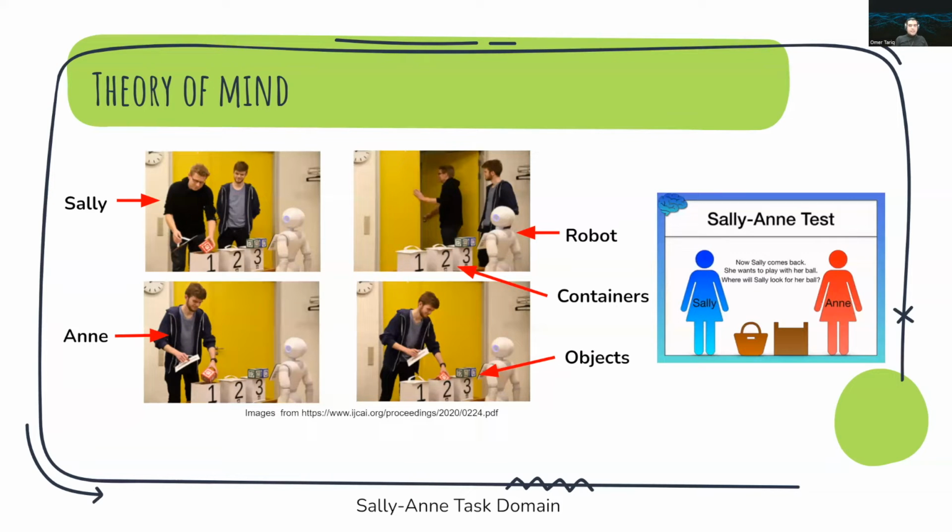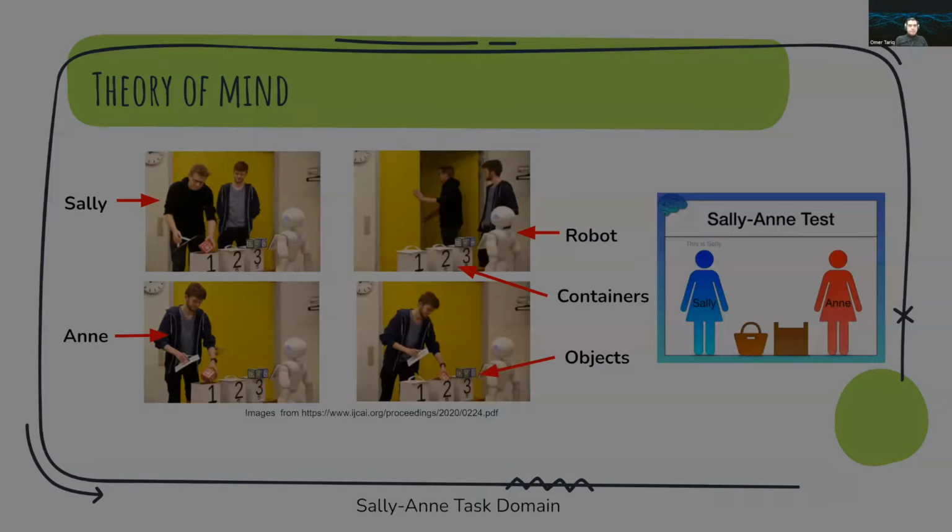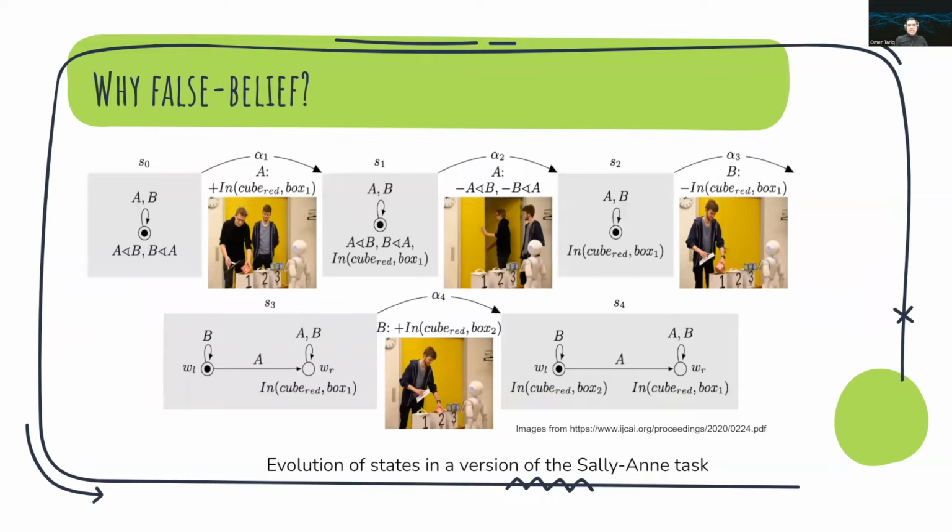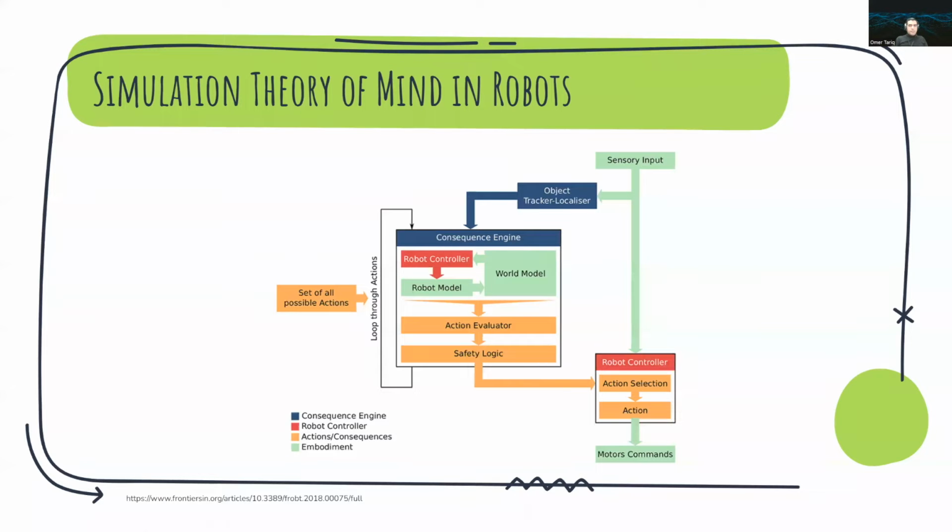The robot keeps track of all the interactions with the environment. In this experiment, Sally puts an object in the first container and leaves. After Sally leaves, Annie takes the same object from the first container and puts it into the second container. By doing so, the robot ends up with a false belief. The robot is then asked a series of questions revealing whether the robot has correctly modeled the beliefs of the participants.